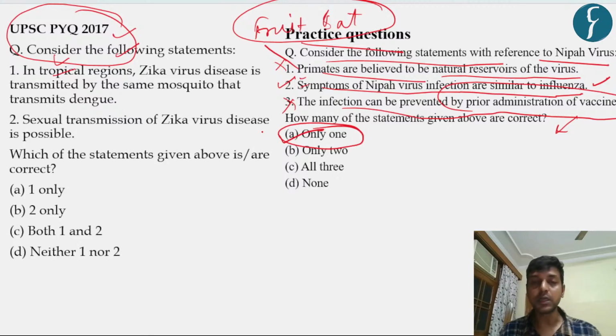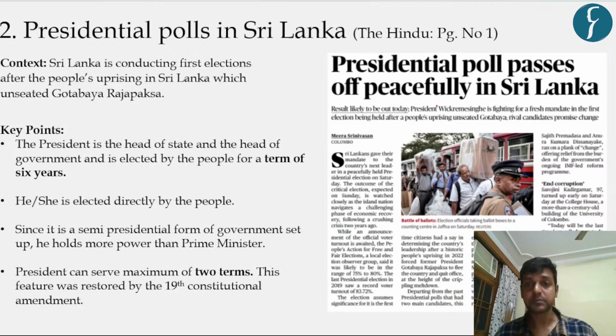Now we'll move to our next topic, that is, presidential poll passes off peacefully in Sri Lanka. It becomes very important recently because a stable Sri Lanka will mean a lesser security threat for our country. This presidential poll is a good sign for our country as well, because it occurred very peacefully, and at the same time their democratic setup has been re-established.